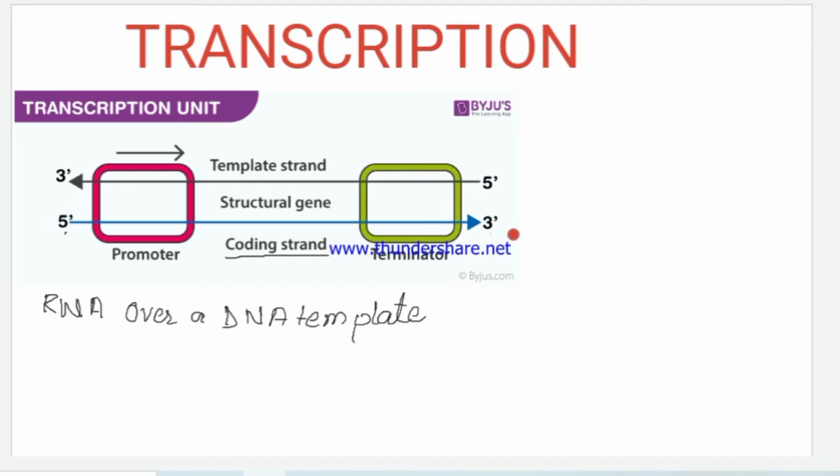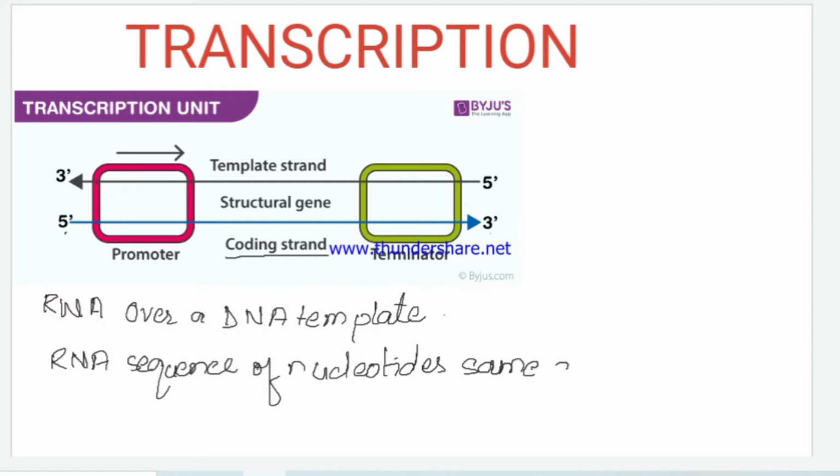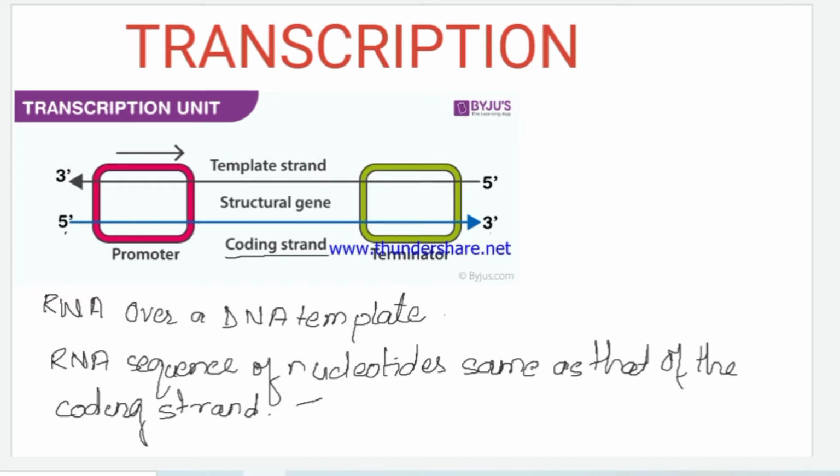So the 5'3' strand of the DNA is the coding strand, and this RNA which is formed has the sequence of nucleotides same as that of the coding strand, except the fact that the thymine of the DNA is replaced by uracil in RNA.